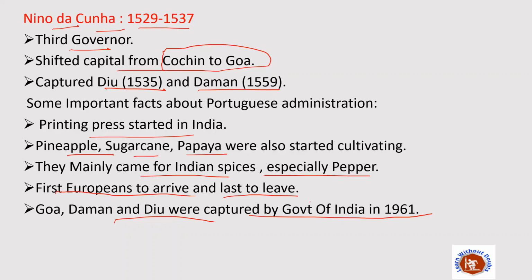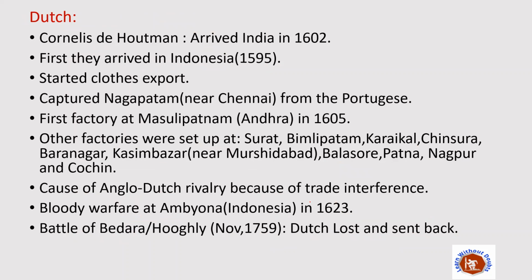Okay, so now we will move to the next Europeans who came to India. They were the Dutch. So let's start with the Dutch. Cornelis de Houtman was the first Dutchman who arrived in India, in 1602. Before coming to India, they were already present in Indonesia and doing trade there. They came to Indonesia in 1595, and they wanted to start cloth export with India.